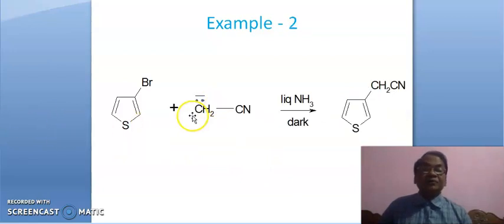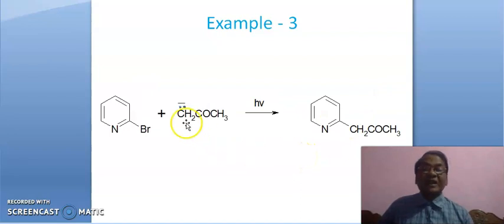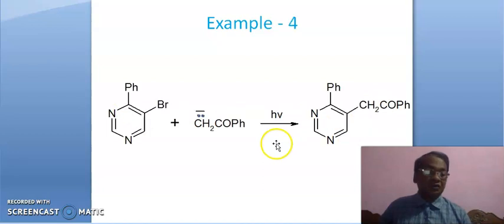Example 2. Suppose you have methyl cyanide. When it is heated with lithium in presence of dry ether, you can get such an ion. It is nucleophile, and this nucleophile will attack at this carbon, leading to this product. Example 3. Anyhow, you have prepared this nucleophile, and this nucleophile will attack at this carbon of the pyridine, leading to this.